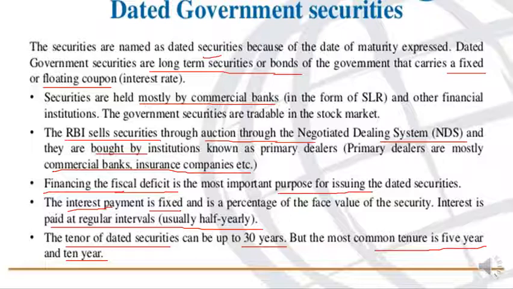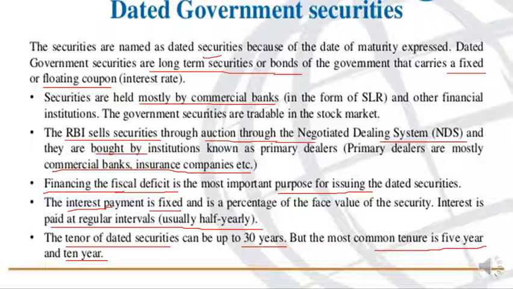Some points are repetitive. The features: one is that it is a long-term security or long-term bond, and another feature is that it carries a fixed interest rate or floating coupon. Coupon is called the interest rate. And another one, the date of maturity is expressed in the particular bond or security. That is the plus point in case of dated government security. The due date will be specified in that particular security. Most of the borrowers of dated government securities are commercial banks, financial institutions, and foreign institutional investors.